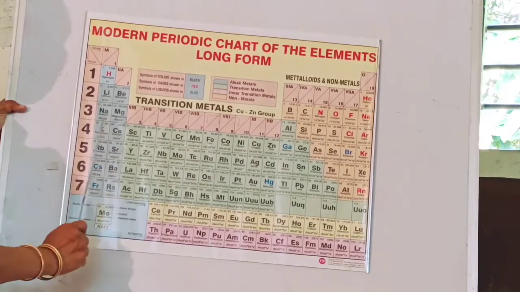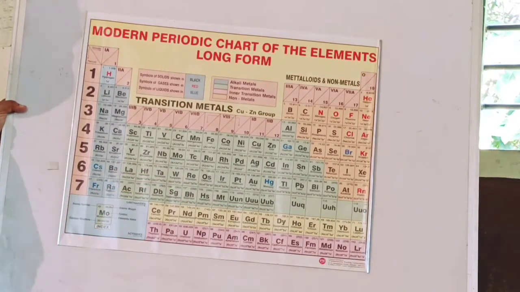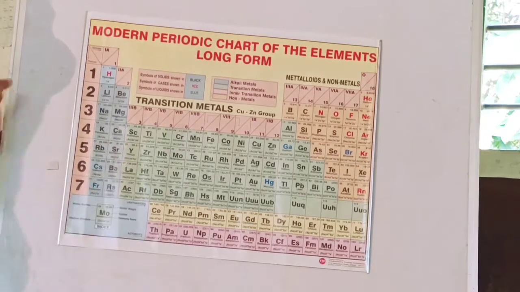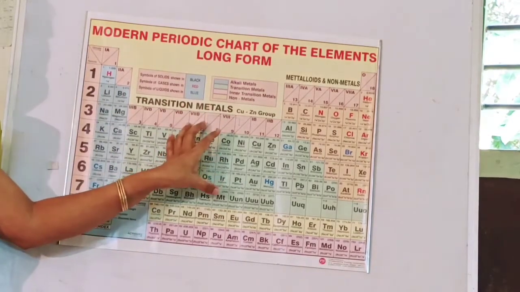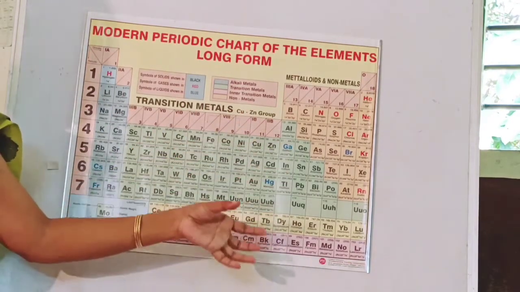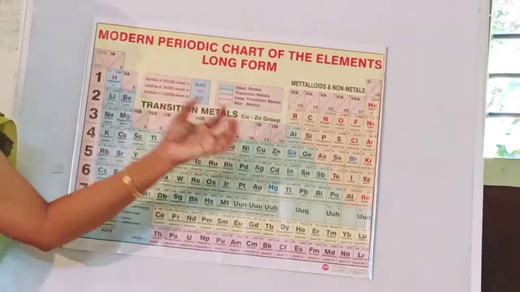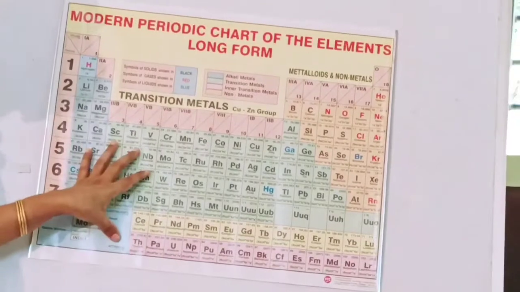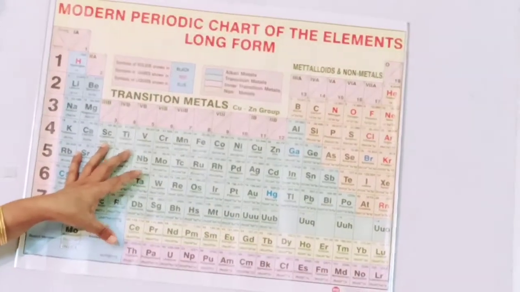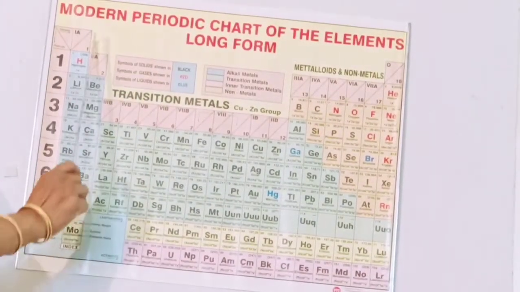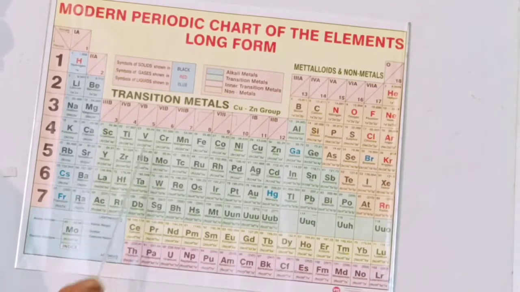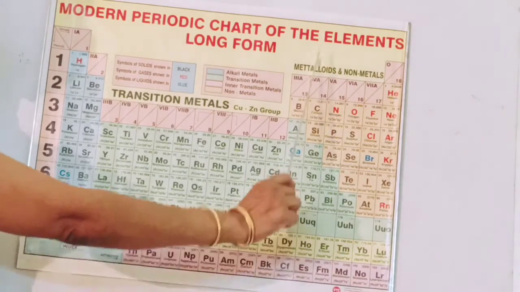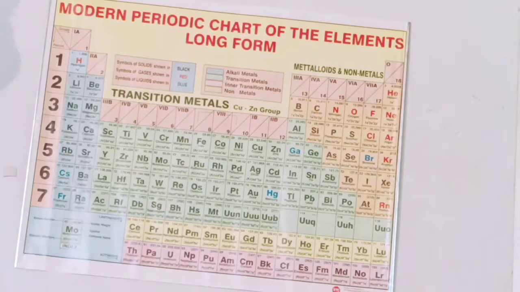Okay, actually this is the modern periodic table, and this is also known as the long form of the periodic table, because Mendeleev's periodic table is known as the short form periodic table. So when you are coming to this modern periodic table, you can see 18 vertical columns.